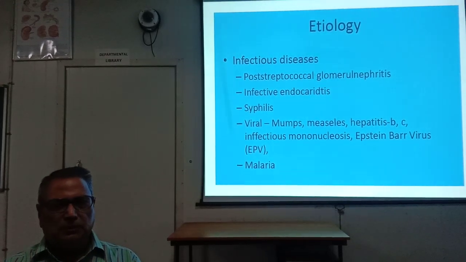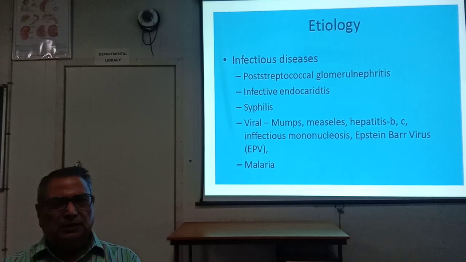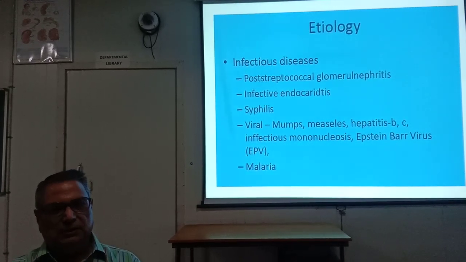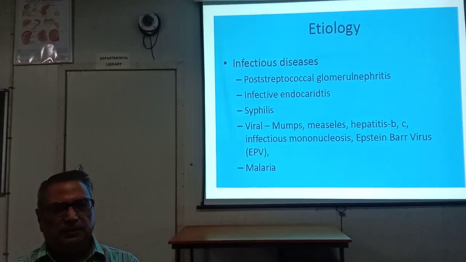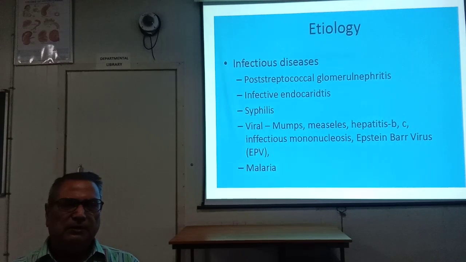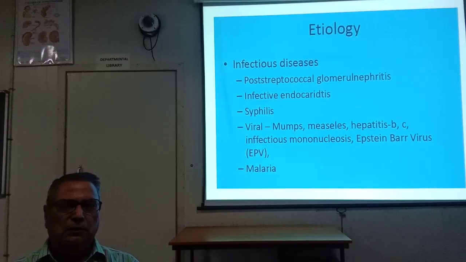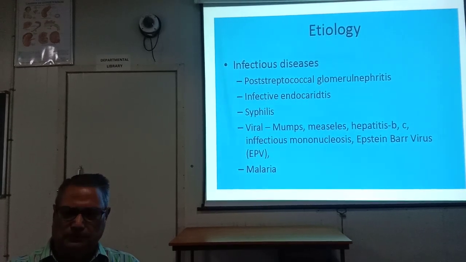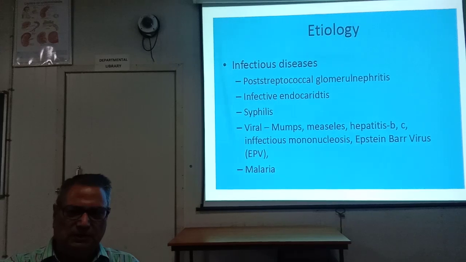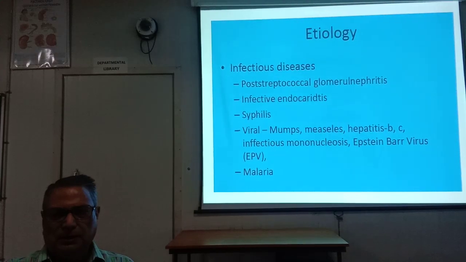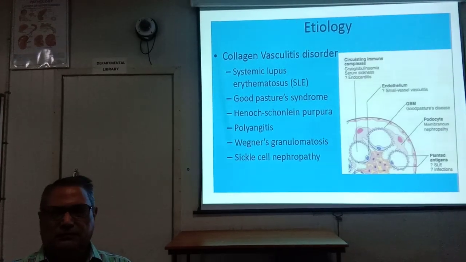Second, it occurs due to infective endocarditis also. Glomerulonephritis occurs after infective endocarditis. It occurs after syphilitic infection. It occurs after viral infections like mumps, measles, hepatitis B, hepatitis C, infectious mononucleosis, and Epstein-Barr virus infections. It occurs following malaria also, a parasitic protozoal disease.